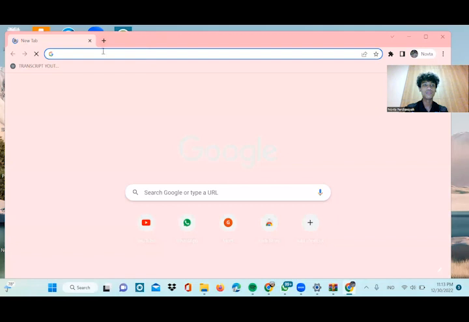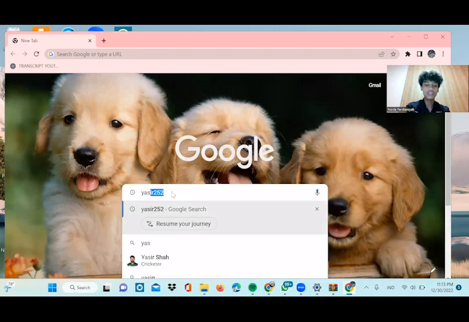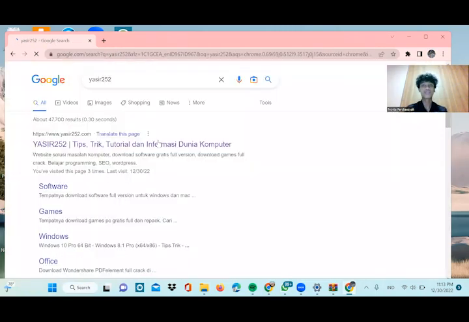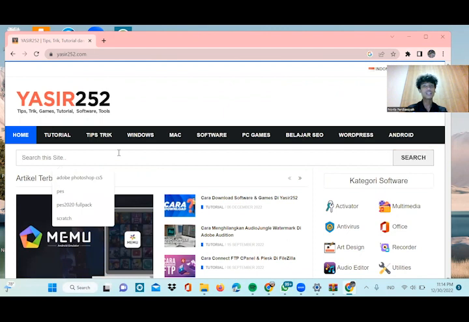Then in the search column, you can type Yasir 252, click enter, then select the tab Yasir 252 Tips 3 Tutorial dan Informasi Dunia Komputer. Okay, next step is, after that, click.